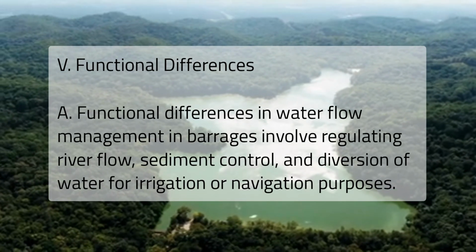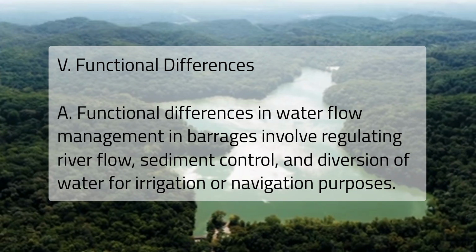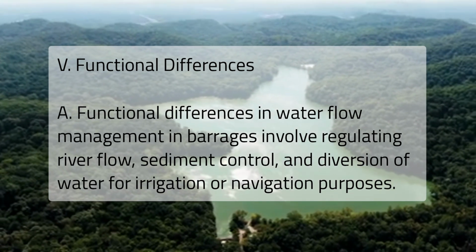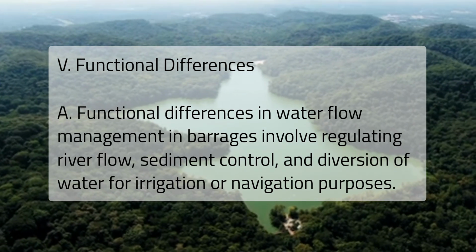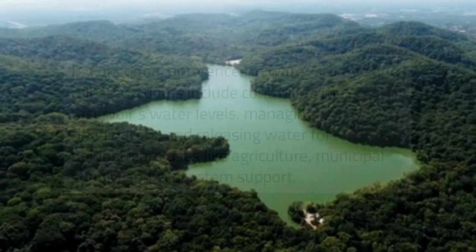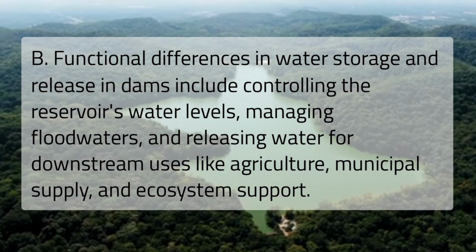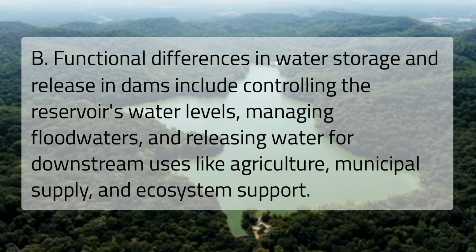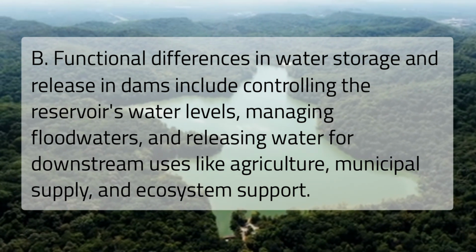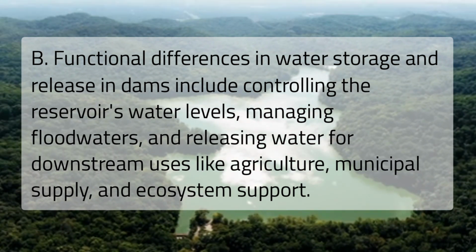5. Functional differences. A. Functional differences in water flow management in barrages involve regulating river flow, sediment control, and diversion of water for irrigation or navigation purposes. B. Functional differences in water storage and release in dams include controlling the reservoir's water levels, managing floodwaters, and releasing water for downstream uses like agriculture, municipal supply, and ecosystem support.